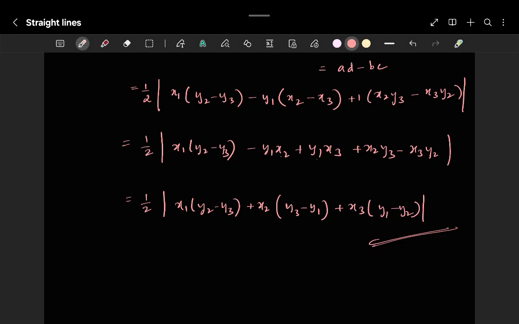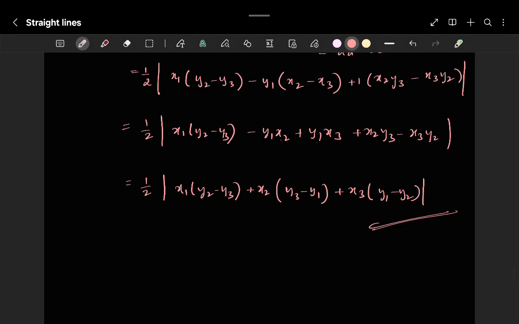Try to remember this process rather than all the others, according to the question you have to solve. But when you are having 3 vertices, don't go for the half into base into height formula, instead go with respect to this formula, the determinant method, that will be feasible.